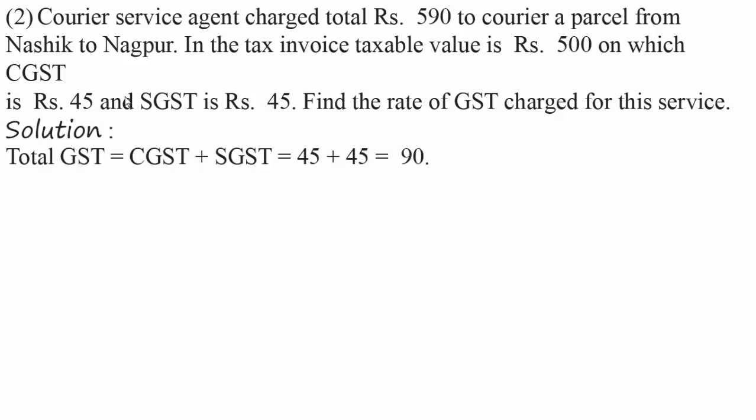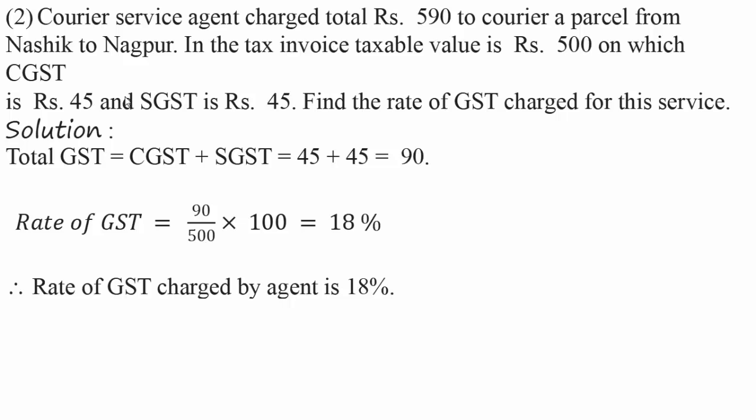Solution: total GST is CGST plus SGST, which is 45 plus 45 equal to 90. Rate of GST equals 90 by 500, because 90 is a charge on 500 rupees. 90 divided by 500 multiplied by 100, which is 18%. Rate of GST charged by the agent is 18%.